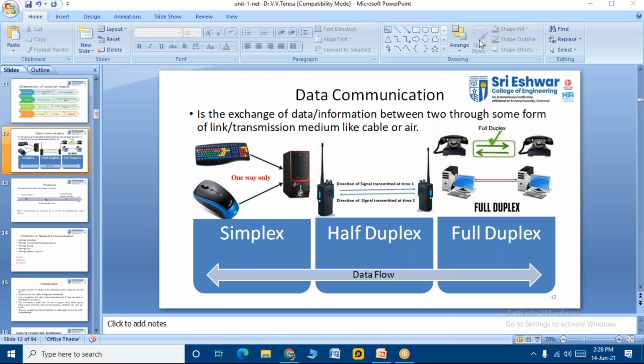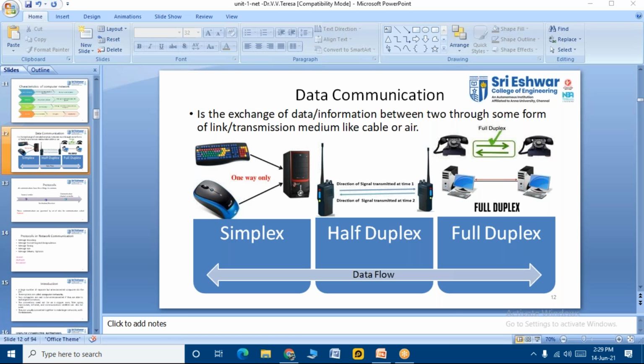parallelly, the data can be transferred from receiver to sender, sender to receiver, right? So parallelly, now when I'm speaking, students, you can interrupt and ask me a question, right? So this is also a two-way communication, and that is called as full duplex. Okay. So data communication happens in the way how our data is flowing, right? So we have one way, we have two way, and we have one at a time, right?